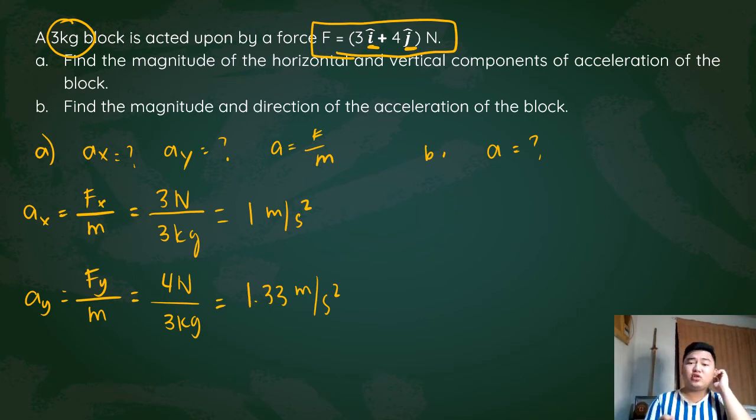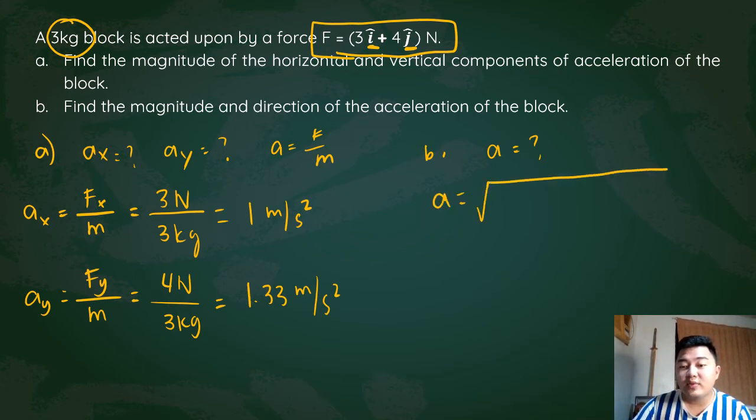Now we're asked to solve for the acceleration of the block. And how can we solve that? Since we have our components, we can add these components to solve for our resultant acceleration. Your acceleration will be equal to the square root of the sum of squares of your ax and ay.